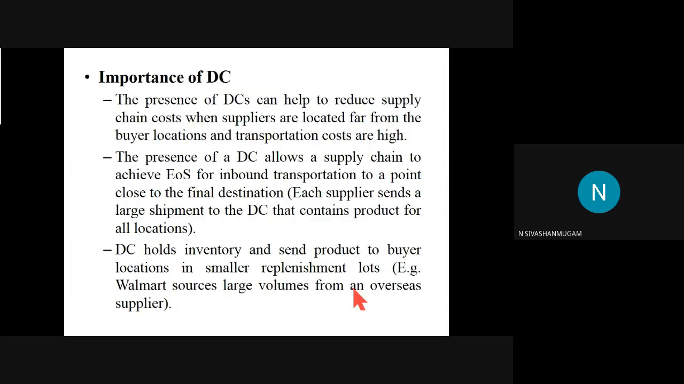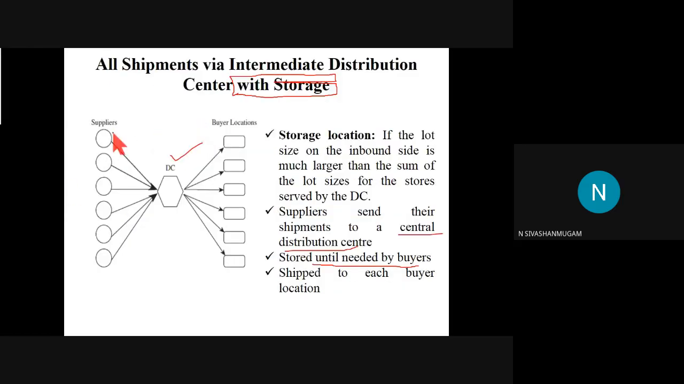So what could be the importance of this kind of network? The presence of the DC can help to reduce supply chain cost, because we need to consider there is more distance between the supplier and the buyer. For each and every buyer, the supplier cannot move here and there. So the transportation cost will be more.